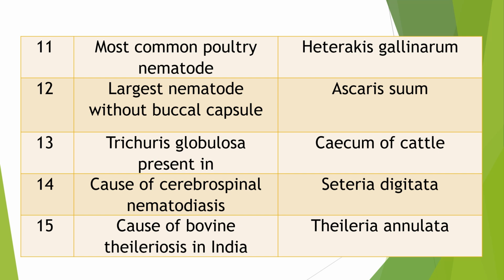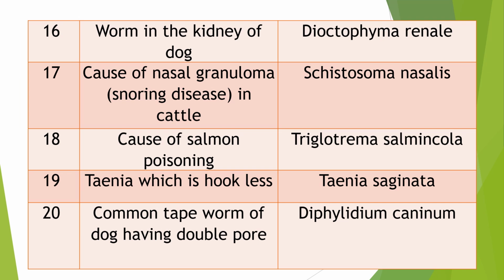Theileria annulata. Very common question. Remember this. Question 16. Worm found in the kidney of dog. Frequently asked question. Answer is Dioctophyma renale.